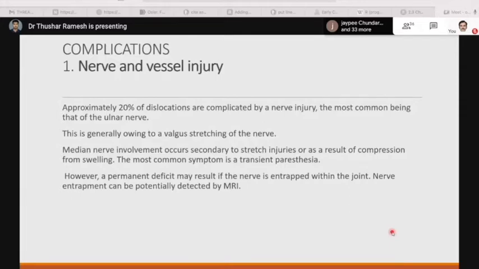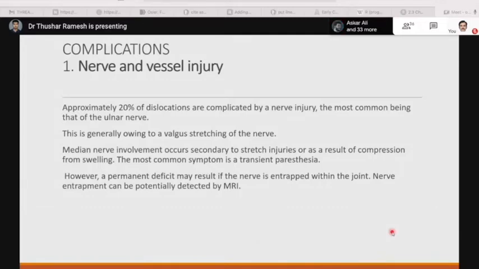This is generally owing to the valgus stretching of the nerve. Median nerve involvement occurs secondary to stretch injuries or as a result of compression from swelling. The most common symptom is a transient paresthesia. However, permanent deficit may result if the nerve is entrapped within the joint. Nerve entrapment can potentially be detected by an MRI.